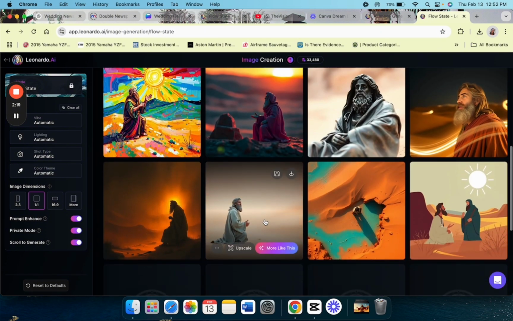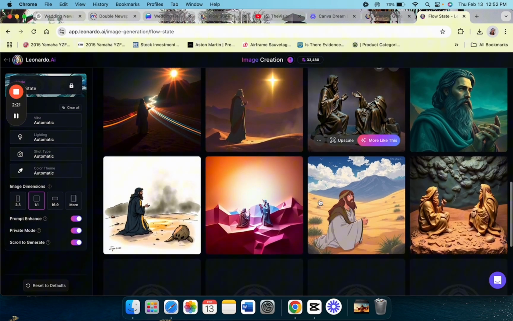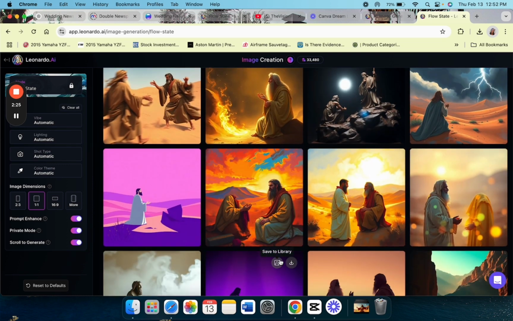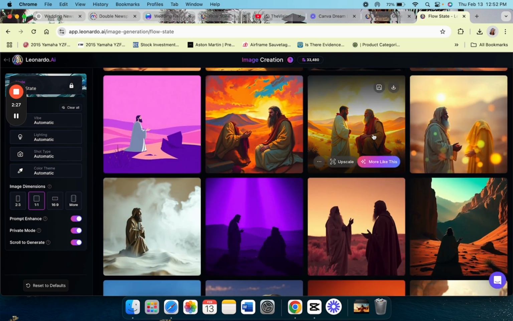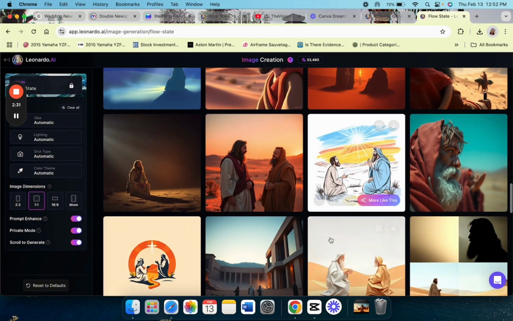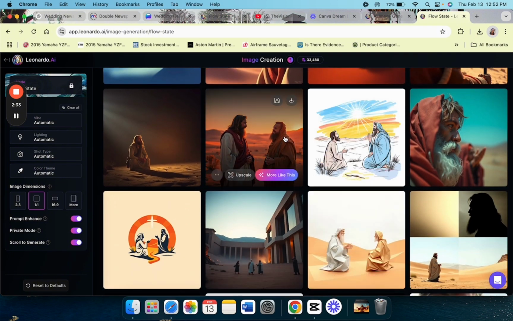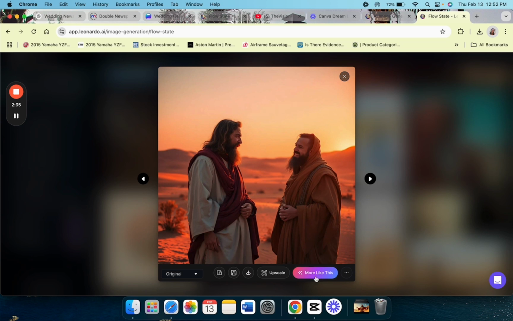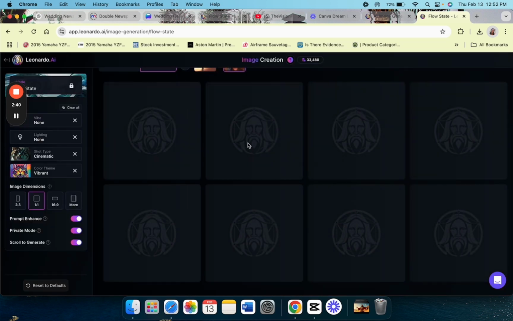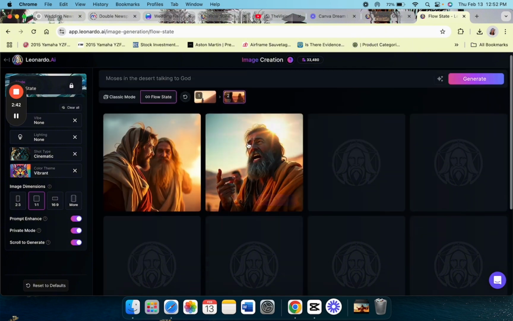So with flow state, you can choose the type of image that you like that it generated, and it will generate similar images to the one that you chose. So you would click more like this, and it would give you more of the same types of images that you chose.